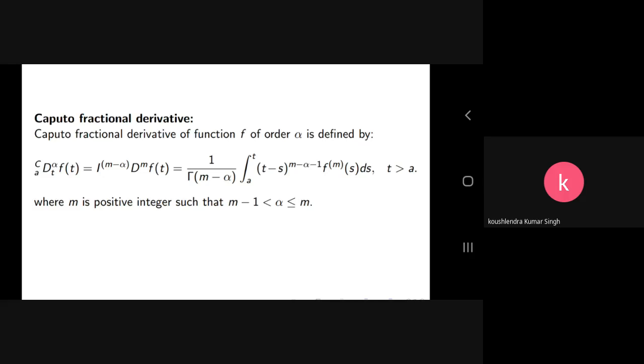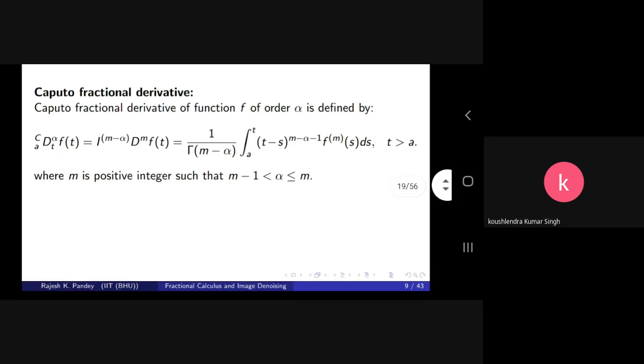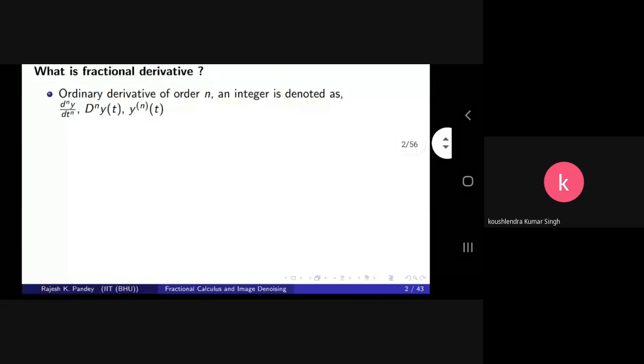Earlier it was the Riemann-Liouville derivative. You can say that alpha may be anything between any two integers m minus 1 and m. Specifically, we can obtain it only if f m is known. Like if f dash is known, we can obtain the derivative between 0 and 1. So here you see that the derivative has f m of s in the integral. So that's why it is said to be the Caputo fractional derivative. And now let me show you one example over here.